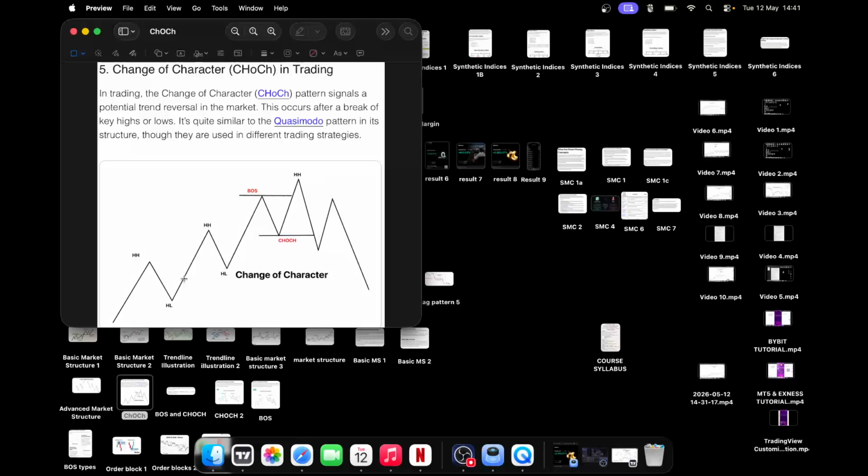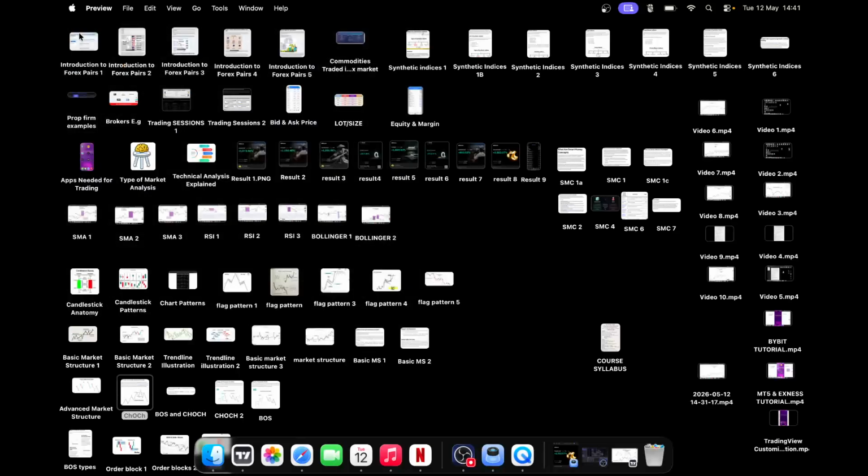We are forming higher lows, higher lows, higher lows. Here too, this one is not supposed to come down to this place. It's supposed to stop at this place to continue. You understand? But it actually broke down. It broke the normal low that we know before, therefore forming a what? That okay, there is a change of character here. You understand? From the uptrend that we know before, we are now in a downtrend. So that is change of character.